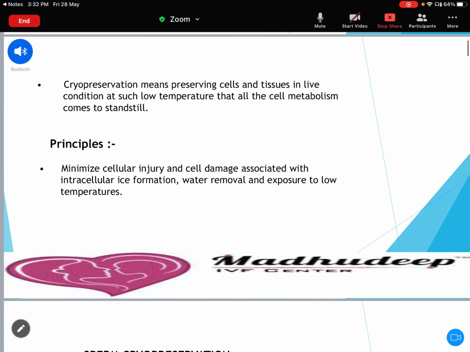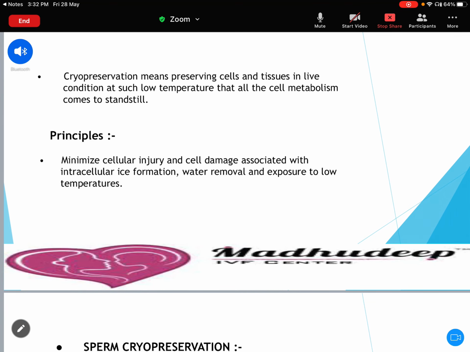So what do you mean by cryopreservation? Cryopreservation means preserving cells and tissues in live conditions at such a low temperature that all the cell metabolism comes to a standstill. The principle is to minimize the cellular injury and cell damage associated with intracellular ice formation, water removal, and exposure to the low temperature. What do we gain? By doing the freezing, our main aim is to minimize the cell injury and cell damage.